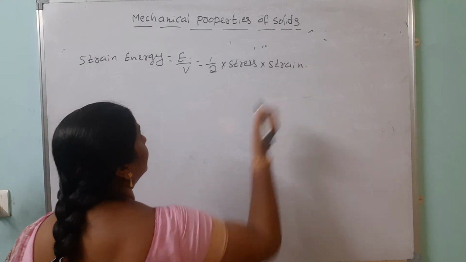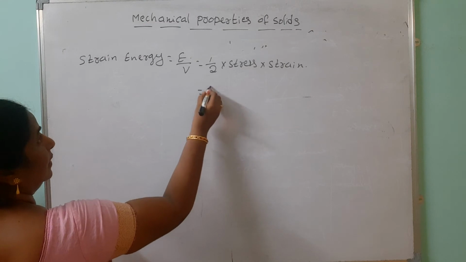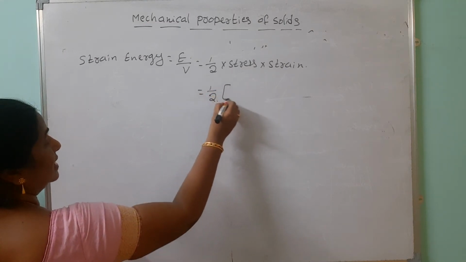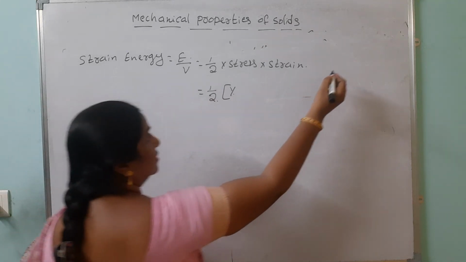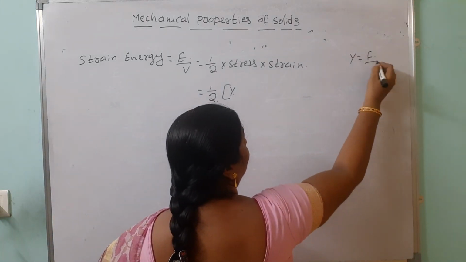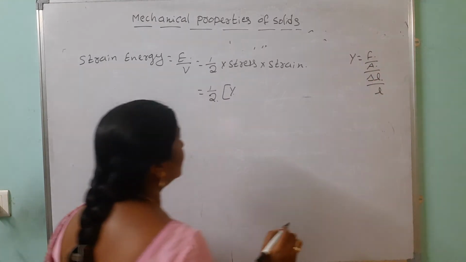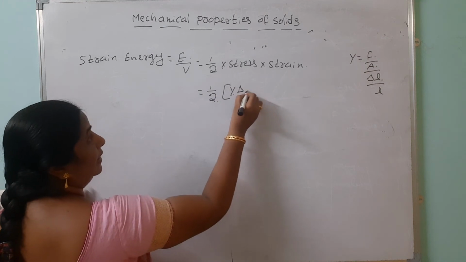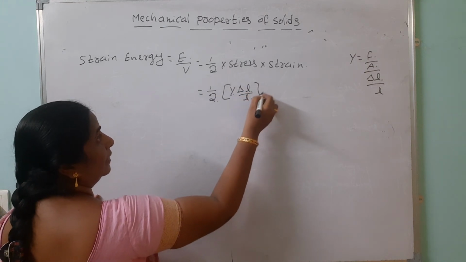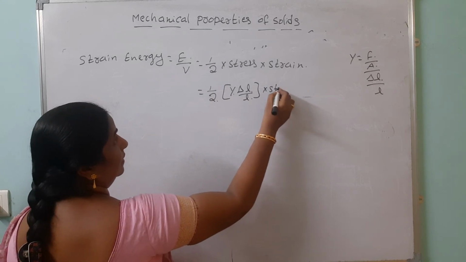Half into stress into strain is called the strain energy. Instead of stress, we can take Y into strain. You know Young's modulus formula: F by A divided by delta L by L. F by A is the stress, so instead of stress we can express it as Y into delta L by L, and that is the strain.